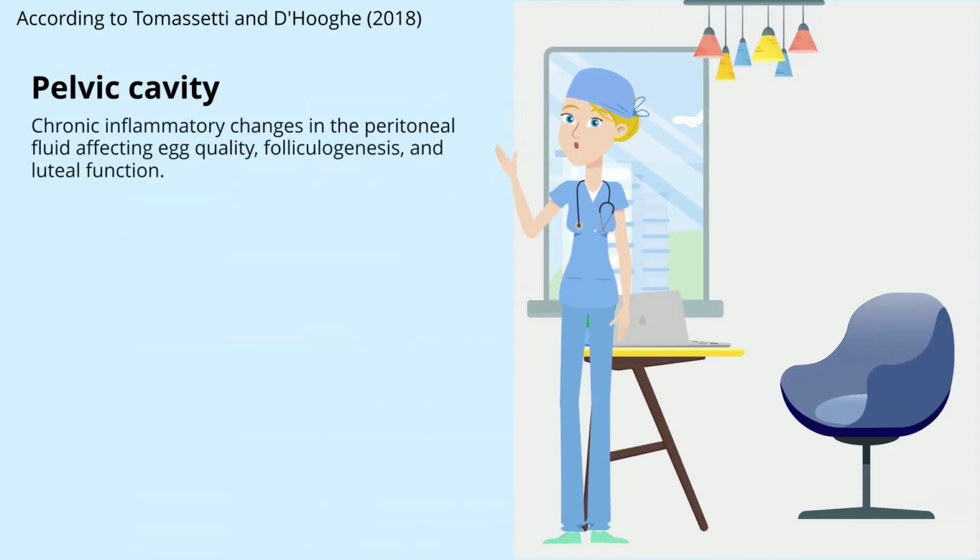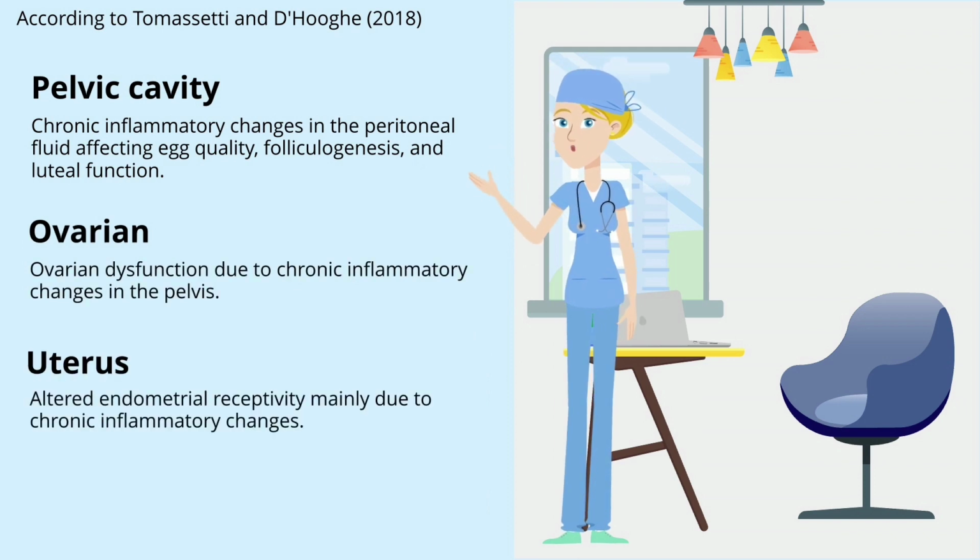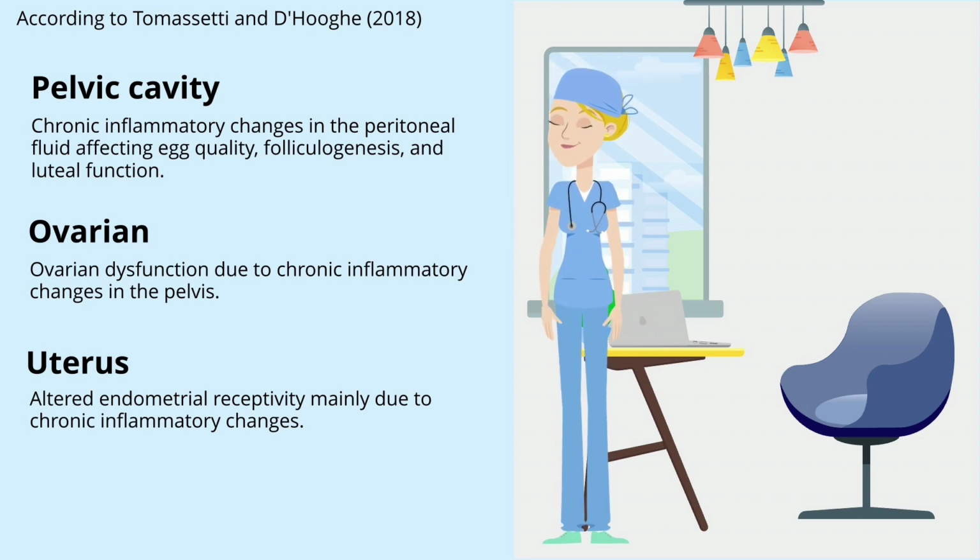According to Thomas, Etty and Lee Hockey 2018, there is a possible biological explanation for a causal link between endometriosis and infertility. The first one is the pelvic cavity: chronic inflammatory changes in the peritoneal fluid affecting egg quality, folliculogenesis, and luteal function. The second one is ovarian dysfunction due to chronic inflammatory changes in the pelvis, and the third one is the uterus: altered endometrial receptivity mainly due to chronic inflammatory changes.